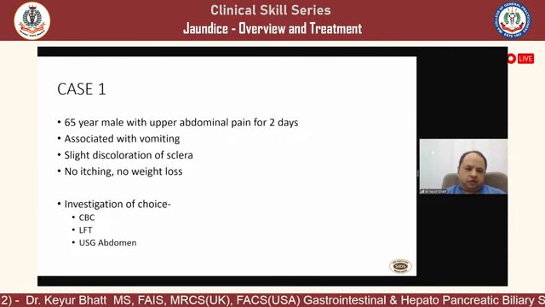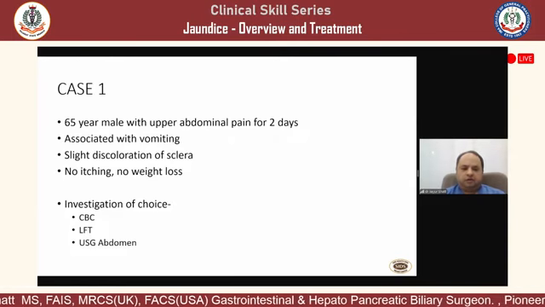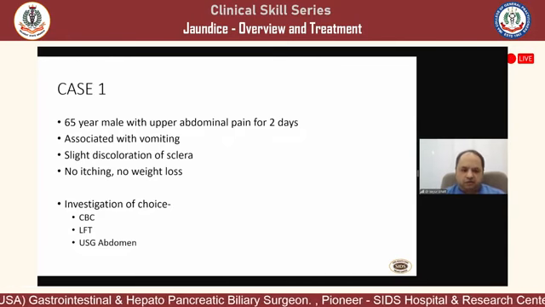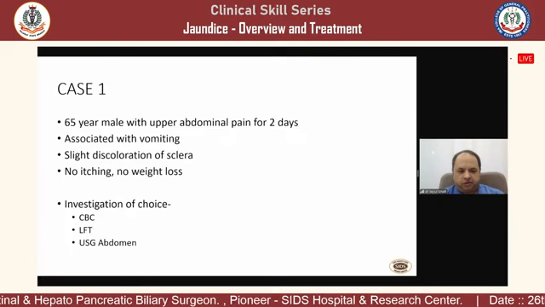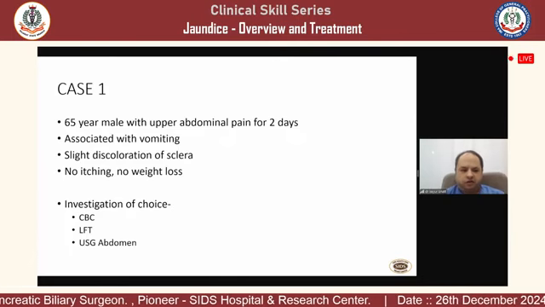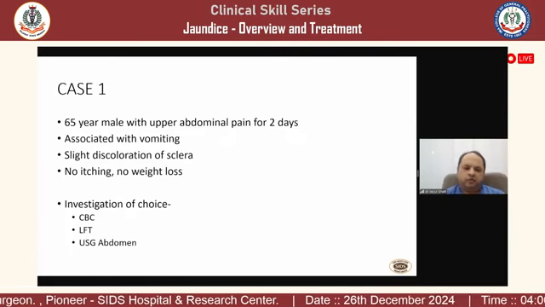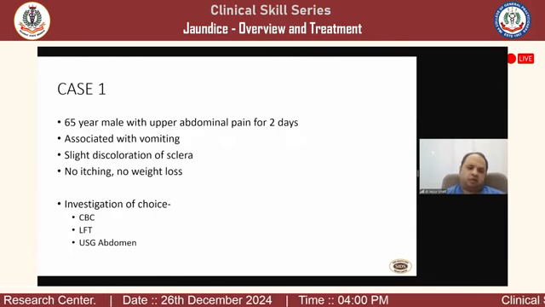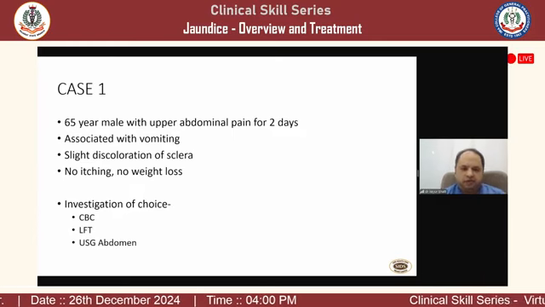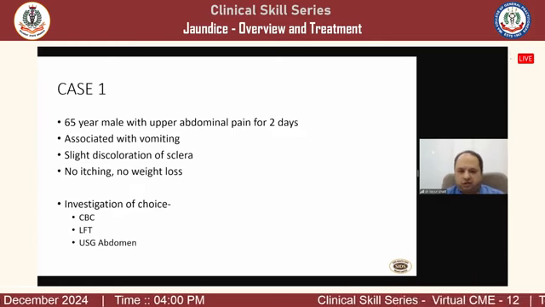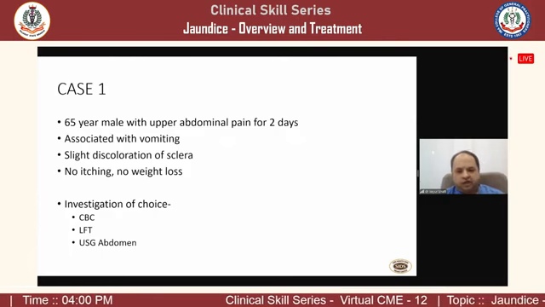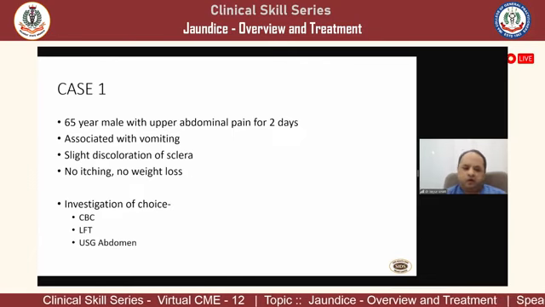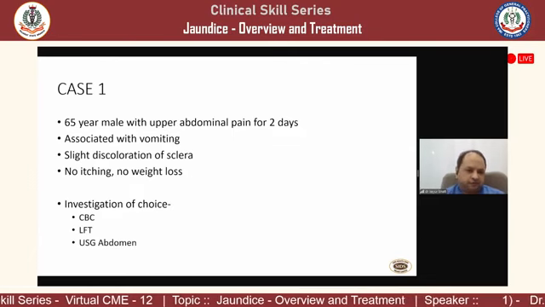So the investigation of choice is CBC, LFT, USG. Every slide is going to repeat the same investigation of choice. The basic and number one investigation for all patients of jaundice is not just the SGPT, it is always the full LFT, always the CBC associated with LFT, and ultrasound abdomen. No matter what the suspected cause, whether medical jaundice or surgical jaundice, always get the ultrasound abdomen. It is non-invasive, very cheap, and one must always get it done in every patient of jaundice.